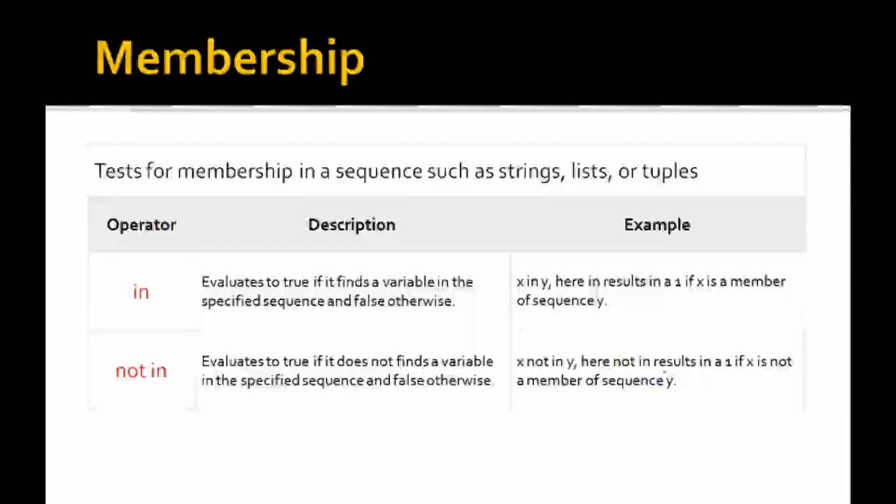Here not in results in 1 if x is not a member of the sequence. Suppose you want to find x in a sequence y, and suppose x is not available in sequence y and you are using the not in operator. In this case, the result will be true since x is not available in sequence y.